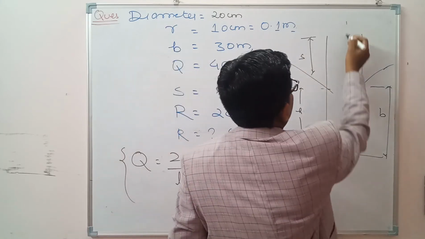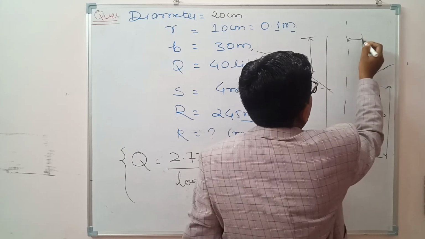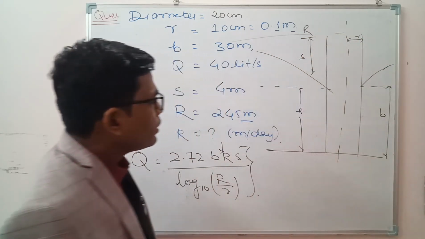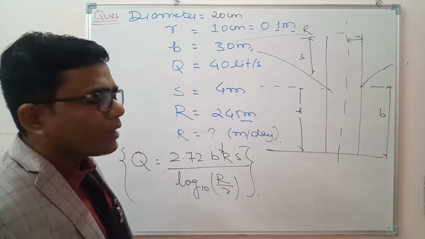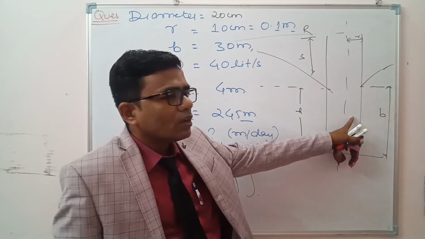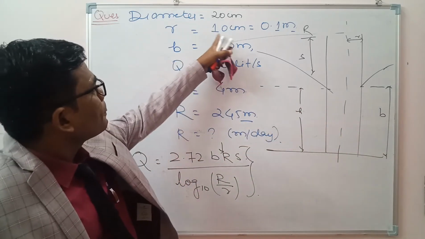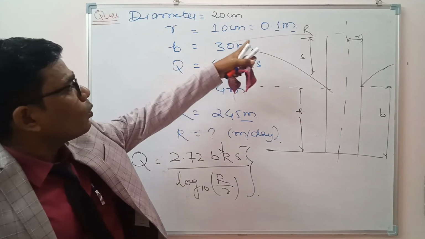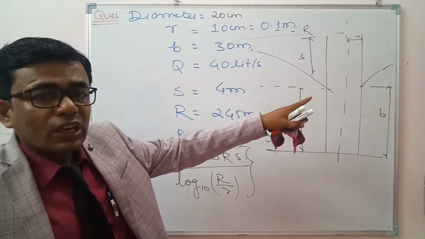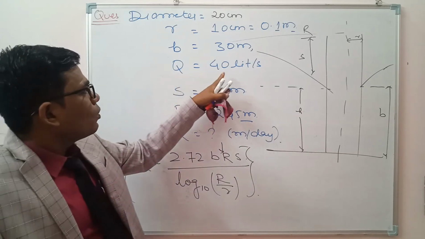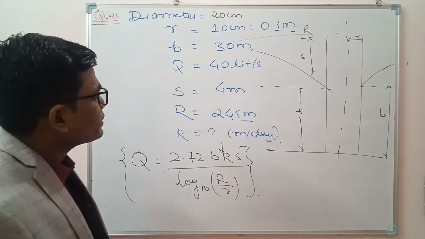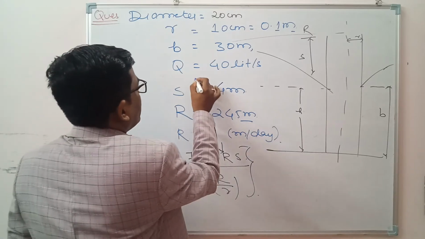And this is the radius, small r, and the capital R. This is basically the concept behind this. This is the tube well, and this is the radius of the tube well, 0.1 meter, and the thickness of the confined aquifer here is 30 meter, and the discharge is 40 liter per second. So we must convert it into meter cube per day.